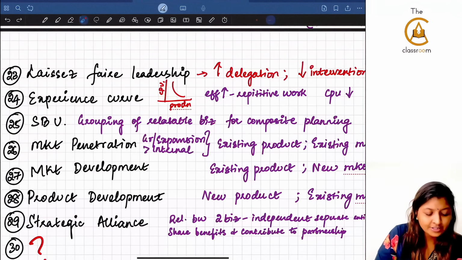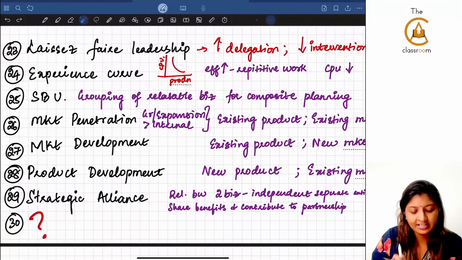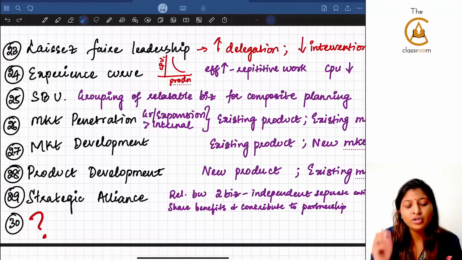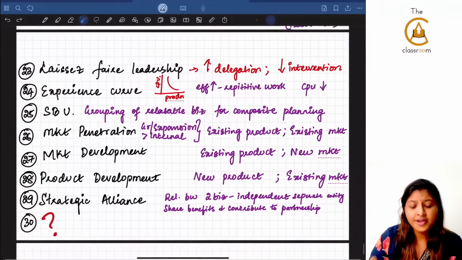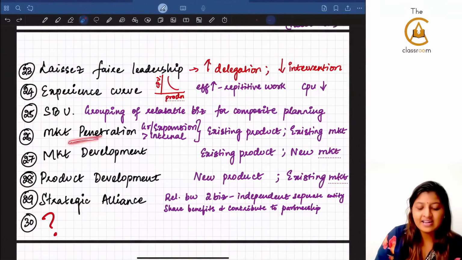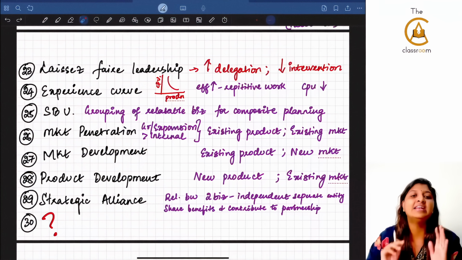Now what is this 26, 27, 28? Let me tell you. Market penetration, market development, and product development. These 3 are growth or expansion strategies, coming under internal strategy. Market penetration means I am having the existing product in the existing market, and I am going to penetrate into the market.